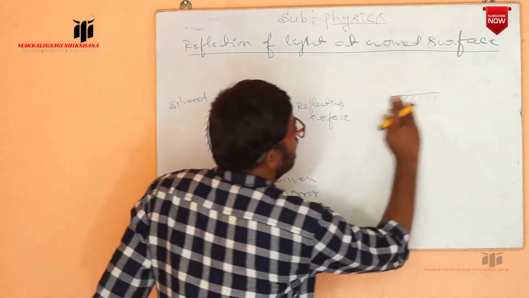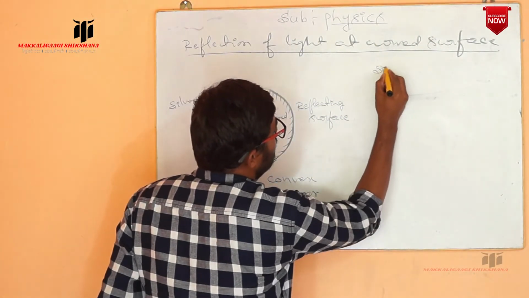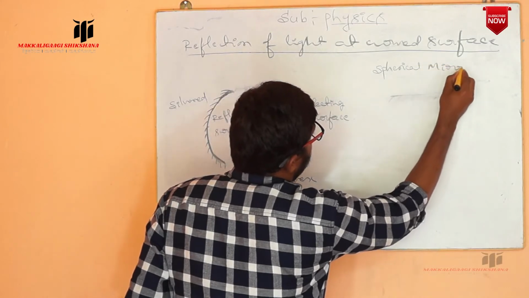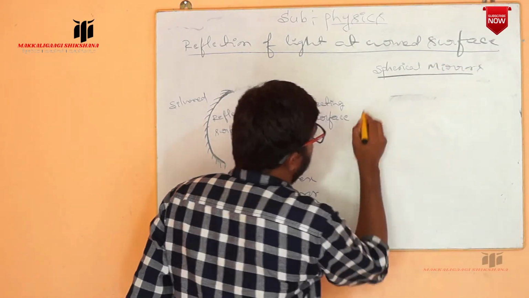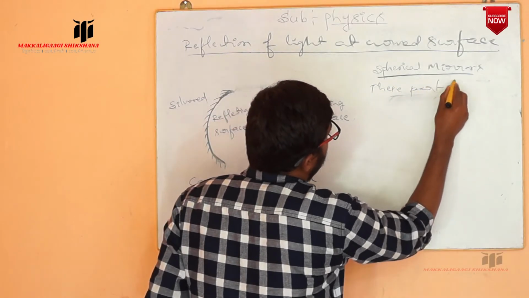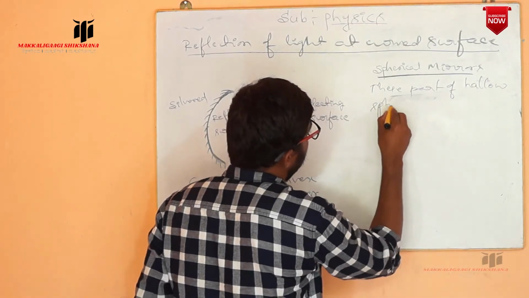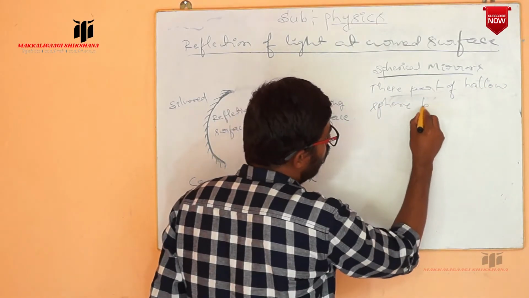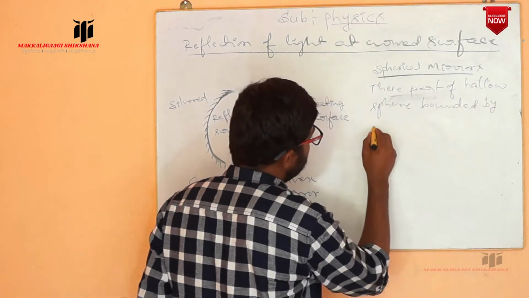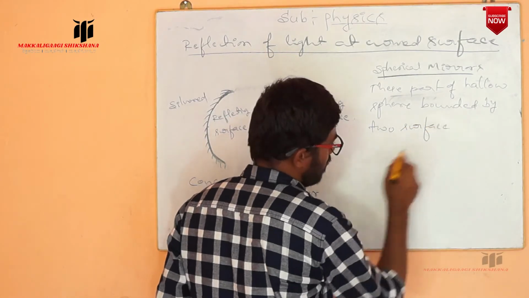Now we can write the definition. Spherical mirrors are part of a hollow sphere bounded by two surfaces.